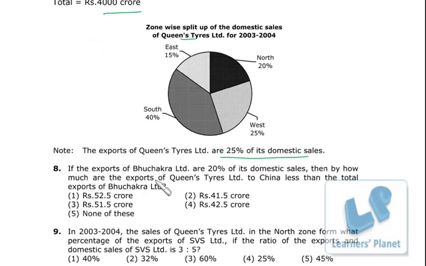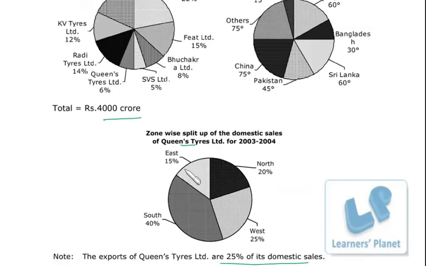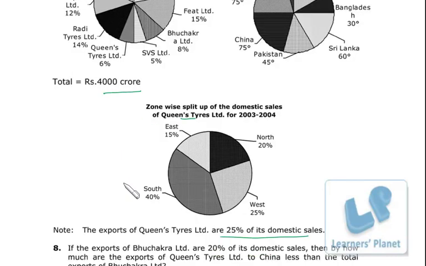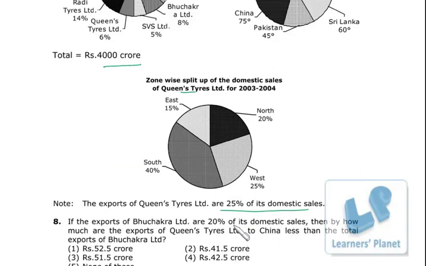The first question: if the exports of Bhuchakra Limited are 20% of its domestic sales, then by how much are the exports of Queen's Tire Limited to China less than... okay, we go slowly. Export of Bhuchakra Limited are 20% of its domestic sales. So this is the domestic breakup. Bhuchakra is 8% of 4,000 crore, so that is 320 crore, and its export is 20% of a domestic sale. That means 20% of 320, that is 64 crore. So this data is 64.